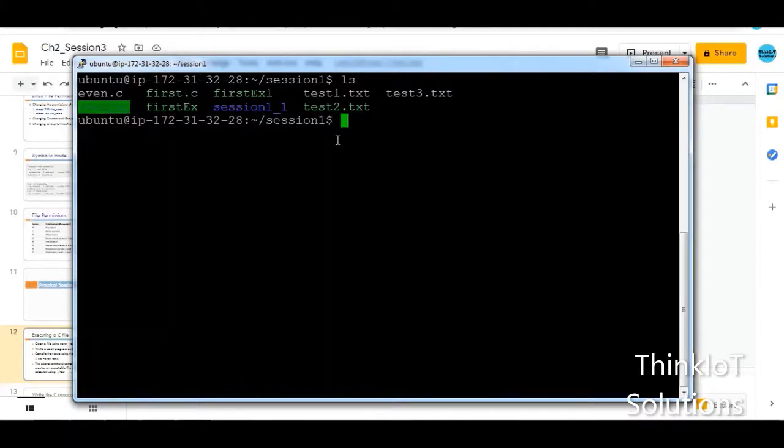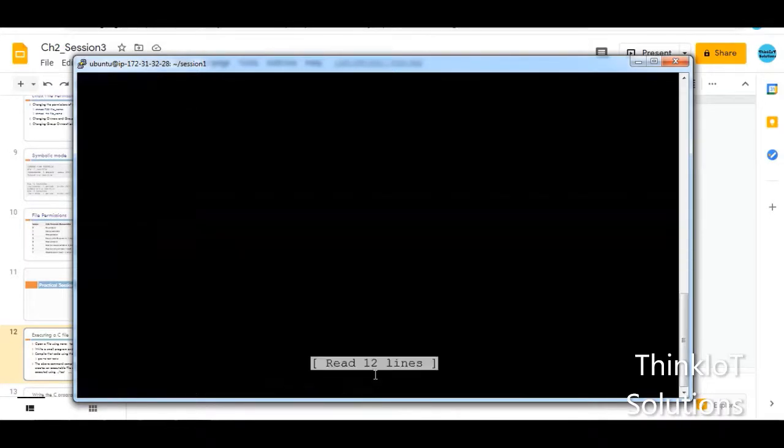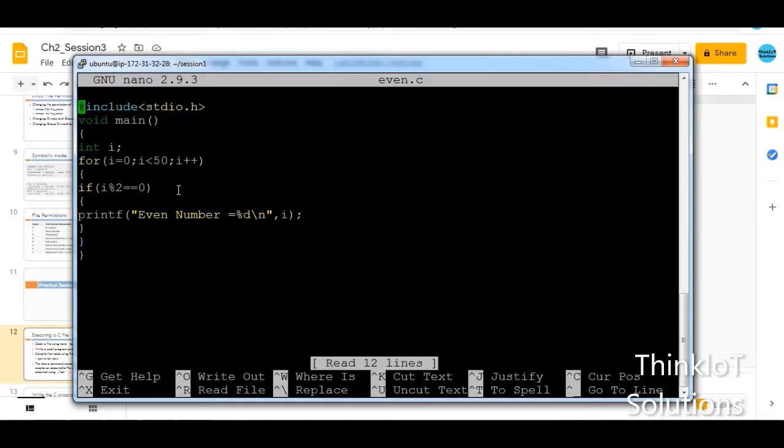Now how do we run this file? We have to use ./ and even out. So this is the name. When you hit enter, you can see that all these even numbers are being printed: 0, 2, 4, 6, 8, 10 till 48. Why till 48? Because I have used the loop only till 50. So if I increase this number, it is going to print the even numbers even after that.